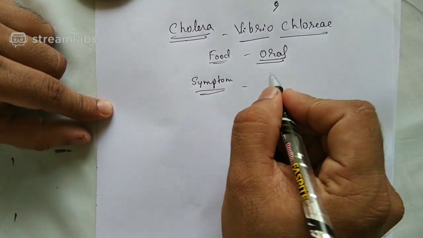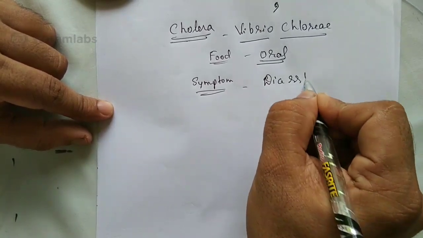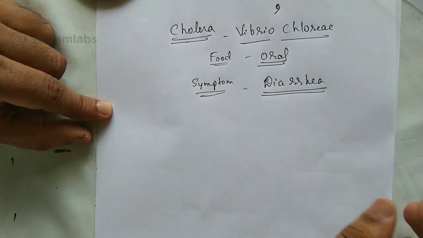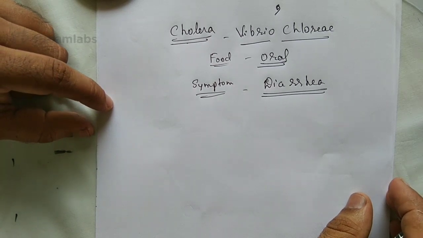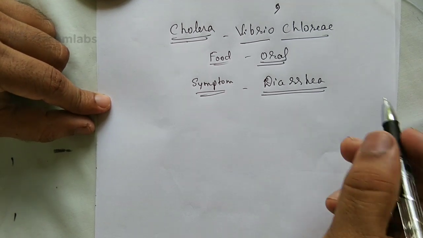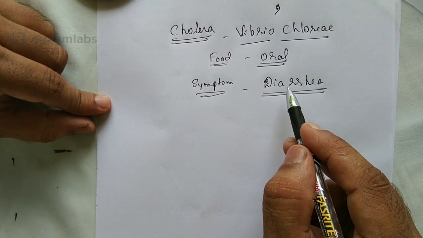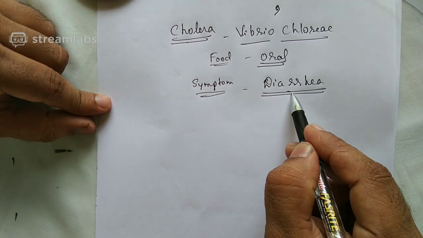That is the condition called diarrhea. Last year we have discussed diarrhea. Diarrhea is improper bowel movement where the person starts passing watery stool, watery feces comes out, because the colon and rectum are not retaining the feces. That is called diarrhea.